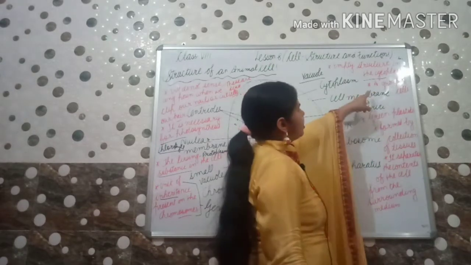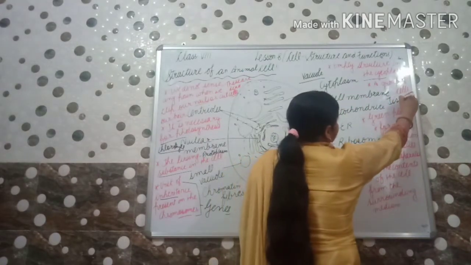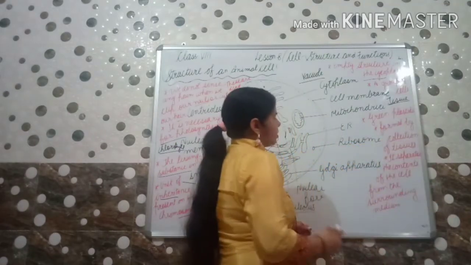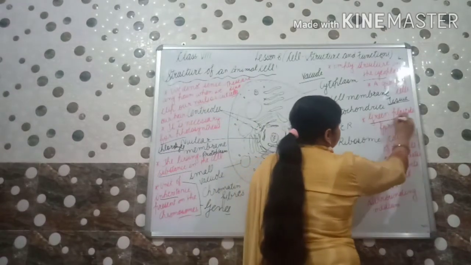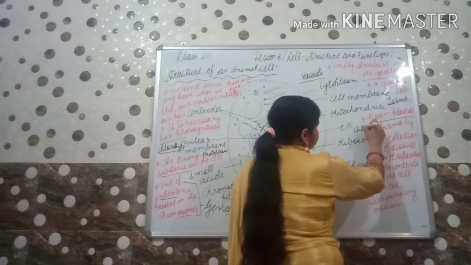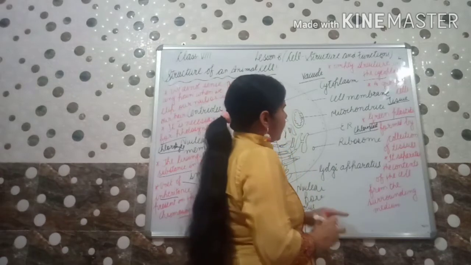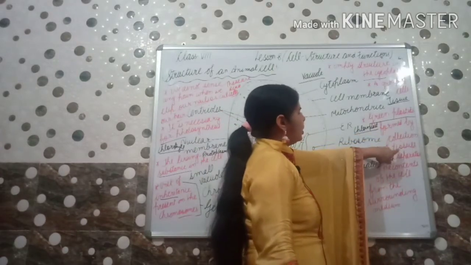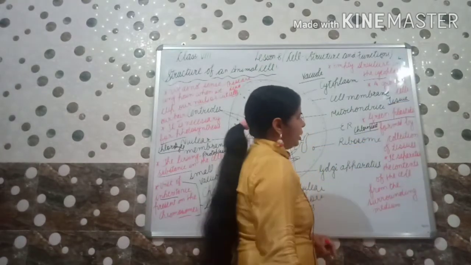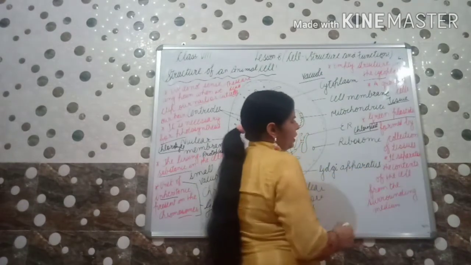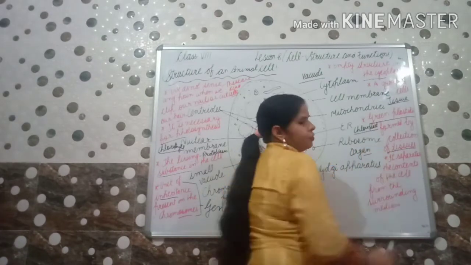A group of cells, what do we call the group of cells? It is called tissue. Group of cells is called tissue. Next, green plastids. Green plastids are known as chloroplast. Next question, what is formed by the collection of tissues? As there is the collection of cells, it will form tissues. If there is the collection of tissues, it will form organ. These are the points which we have done in the starting of the chapter.